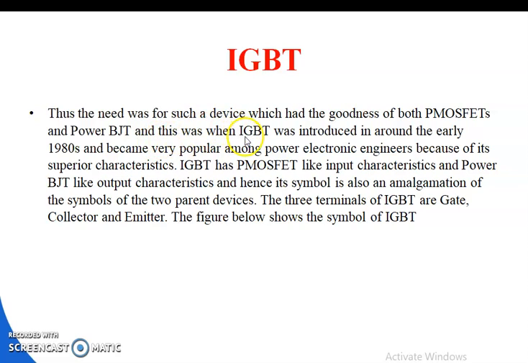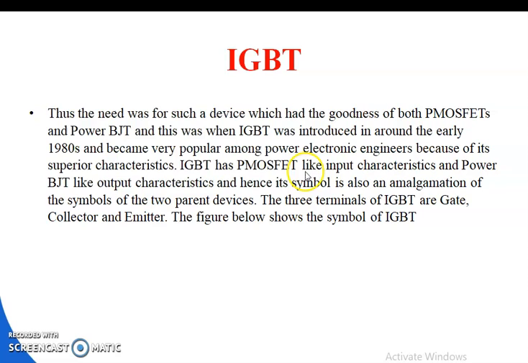This was when the IGBT was introduced, around the early 1980s, and it became very popular among power electronics engineers because of its superior characteristics.